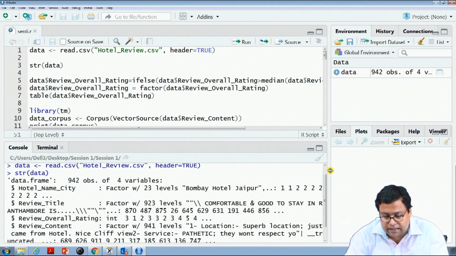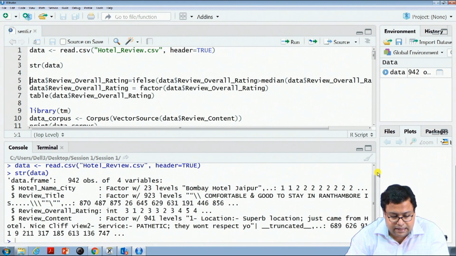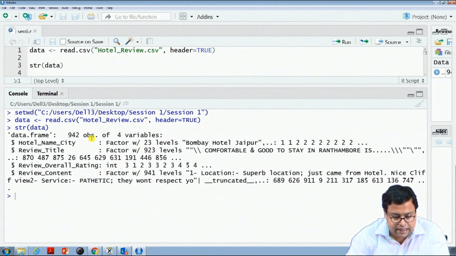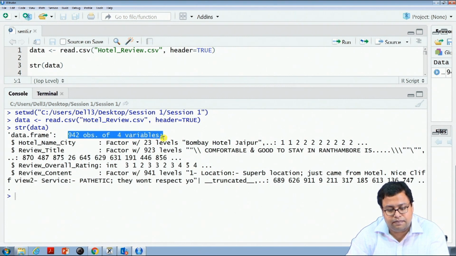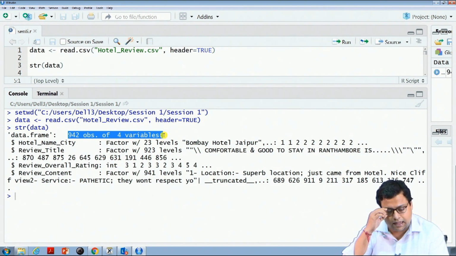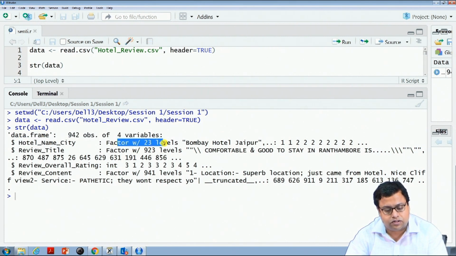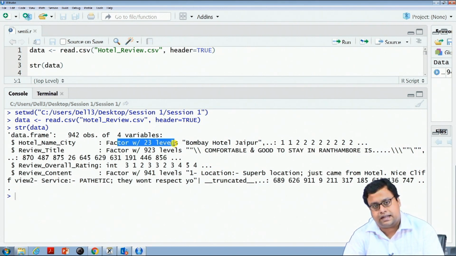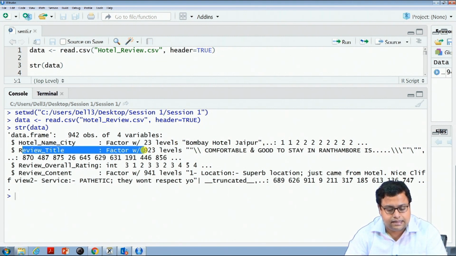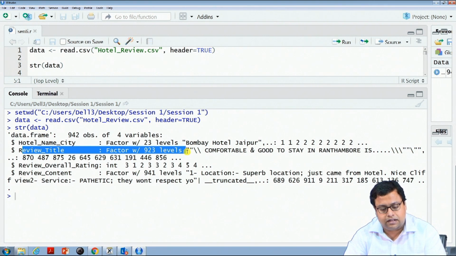The structure says that my data set has 942 observations of 4 variables. That means 942 rows and 4 columns. The first column is hotel name city, which is a factor variable with 23 levels. That means data for 23 different hotels has been captured in this data set. The review title is a factor with 923 levels.